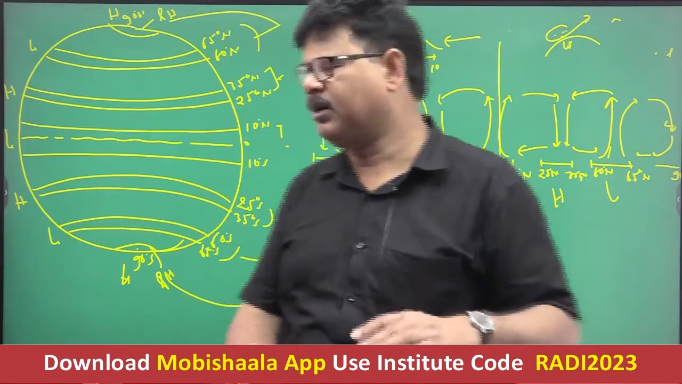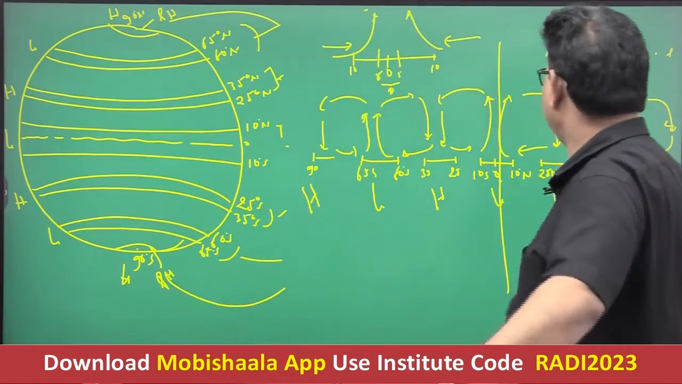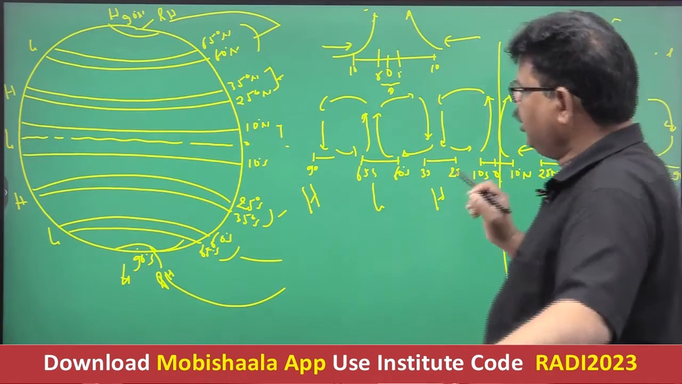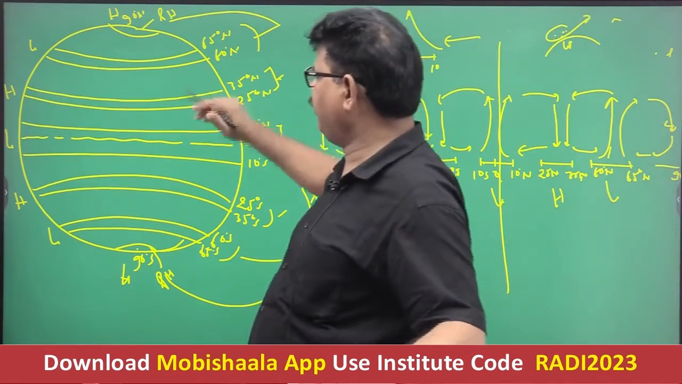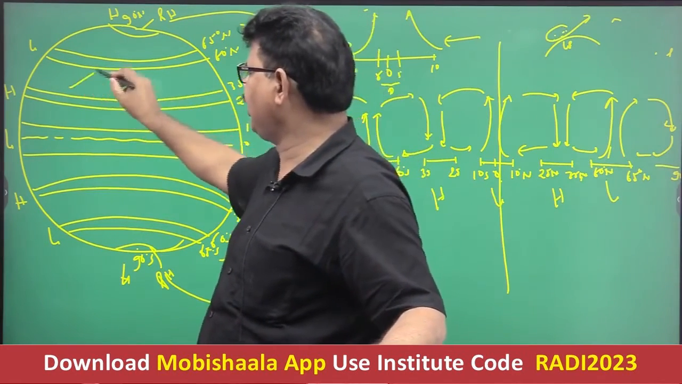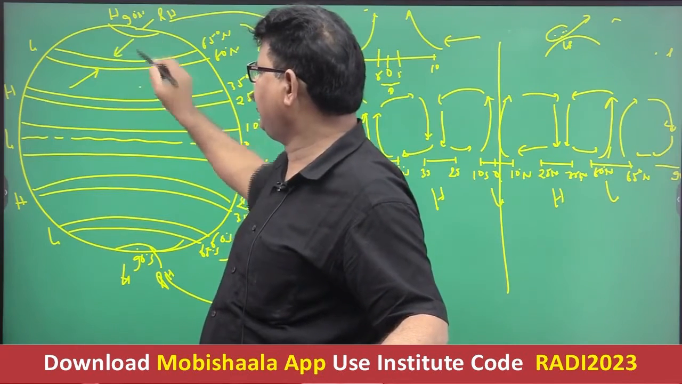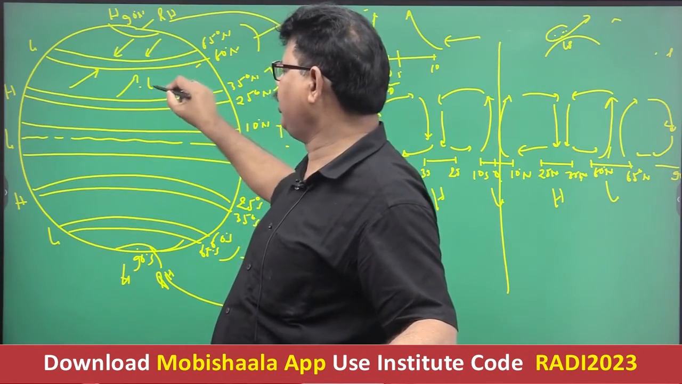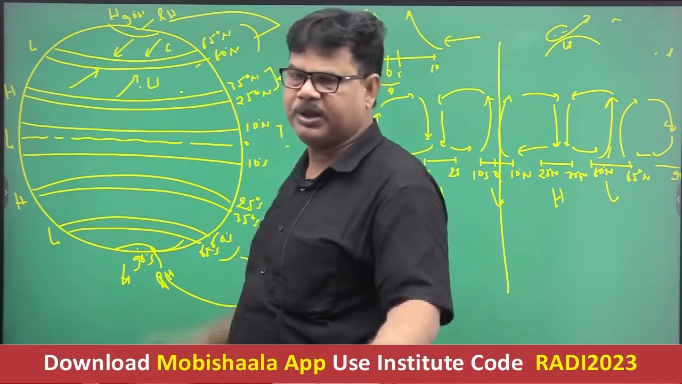And second factor is, okay, this is first factor. Second factor, you see, this zone, that is 60 to 65, is the zone of convergence of westerly wind and polar easterly wind. Getting well? You see, this westerly wind is warm and this is cold.